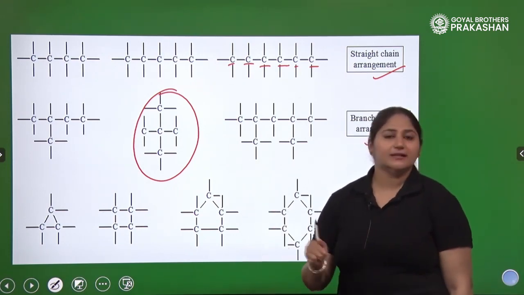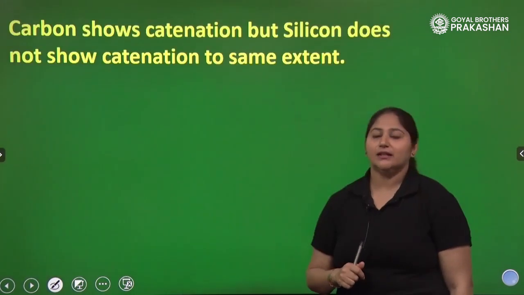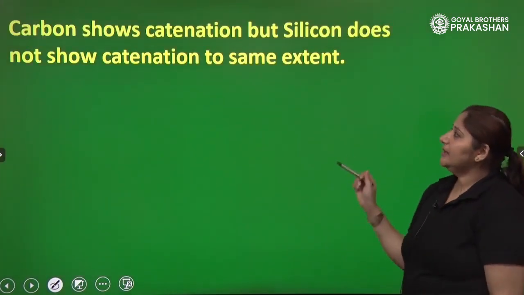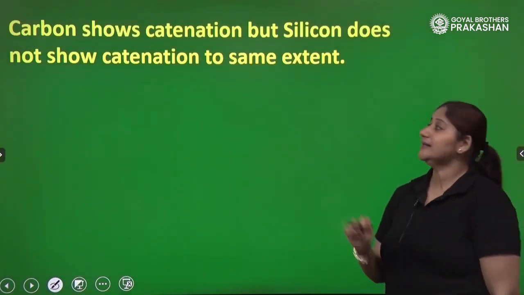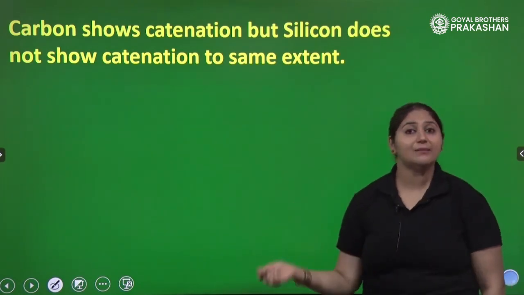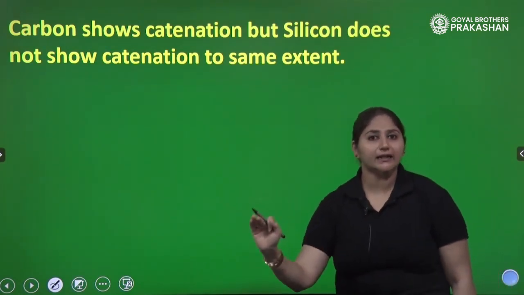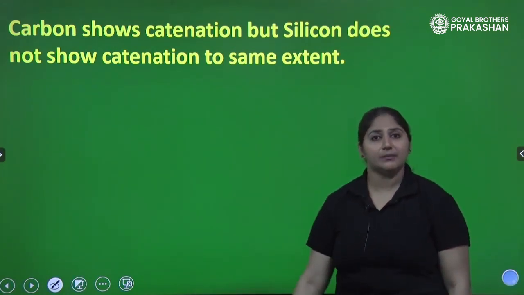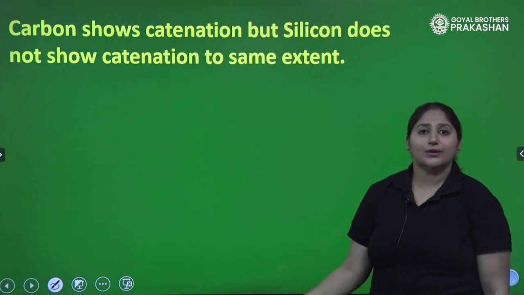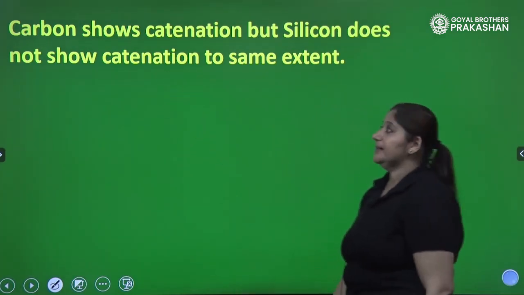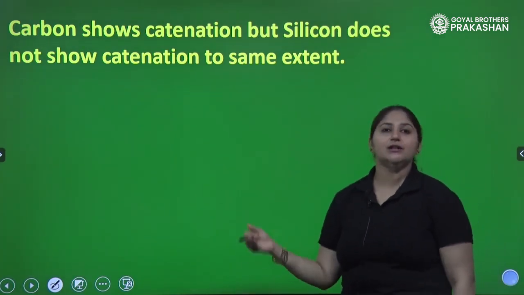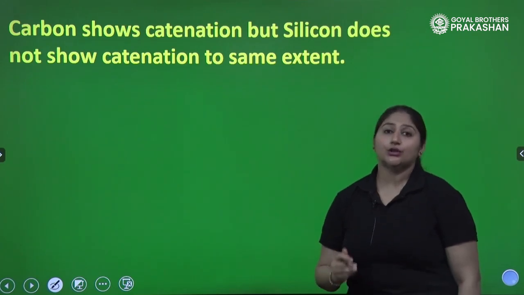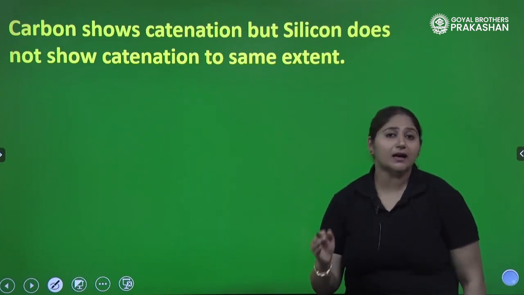Now a very interesting question comes to our mind. Carbon shows catenation, but silicon does not show catenation to the same extent. Silicon does show catenation, but not to as much extent as carbon. So why are we comparing carbon and silicon?